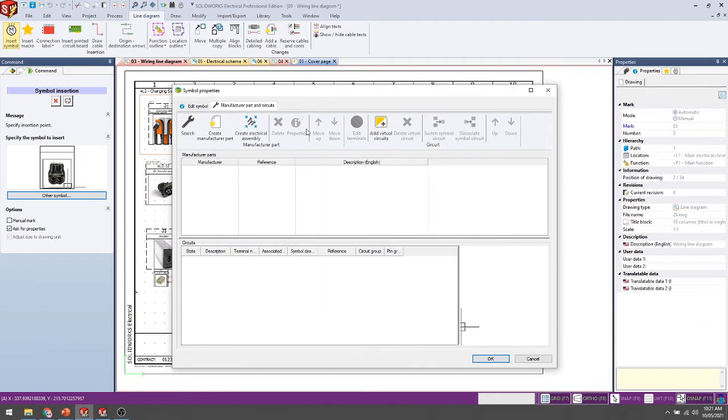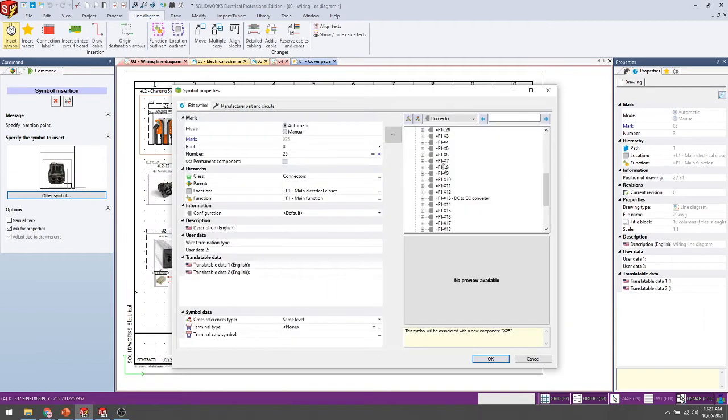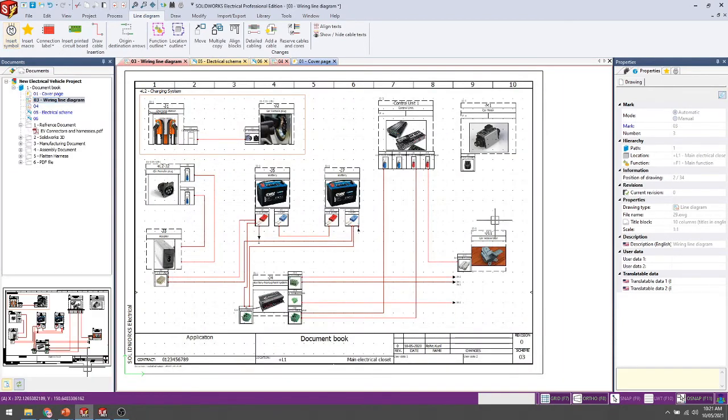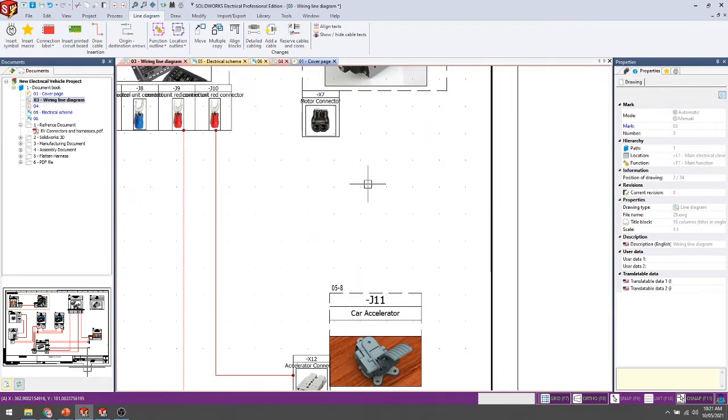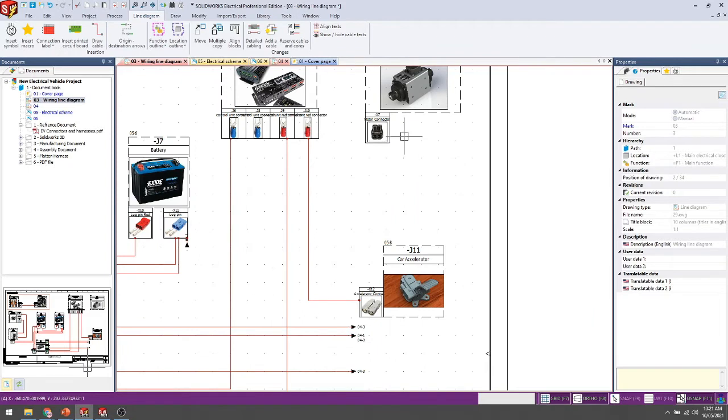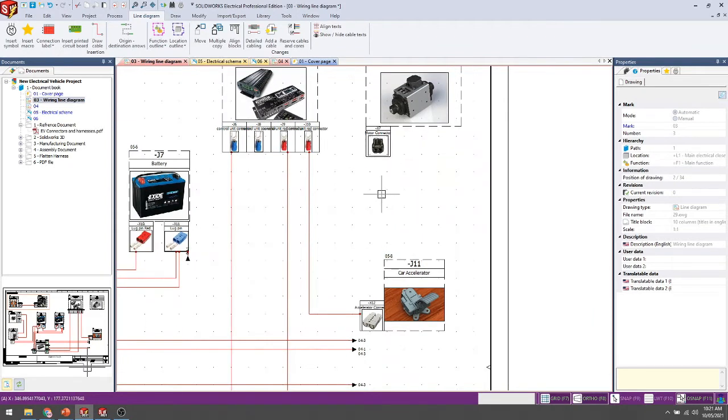But I already have this kind of property, so I'll select the particular symbol property that I have already added on the schematic side and refer to that one. After finishing, I have added that symbol. I need to add some wire here.